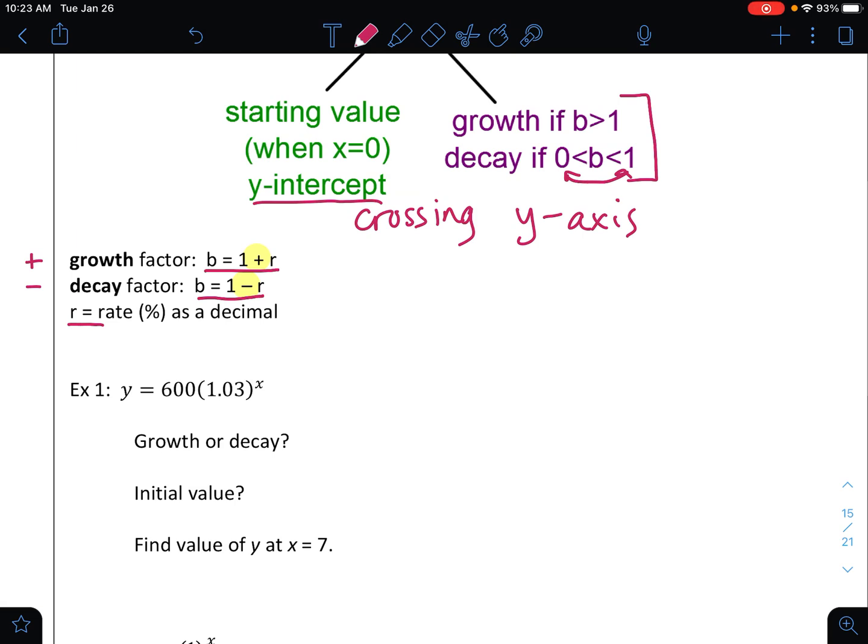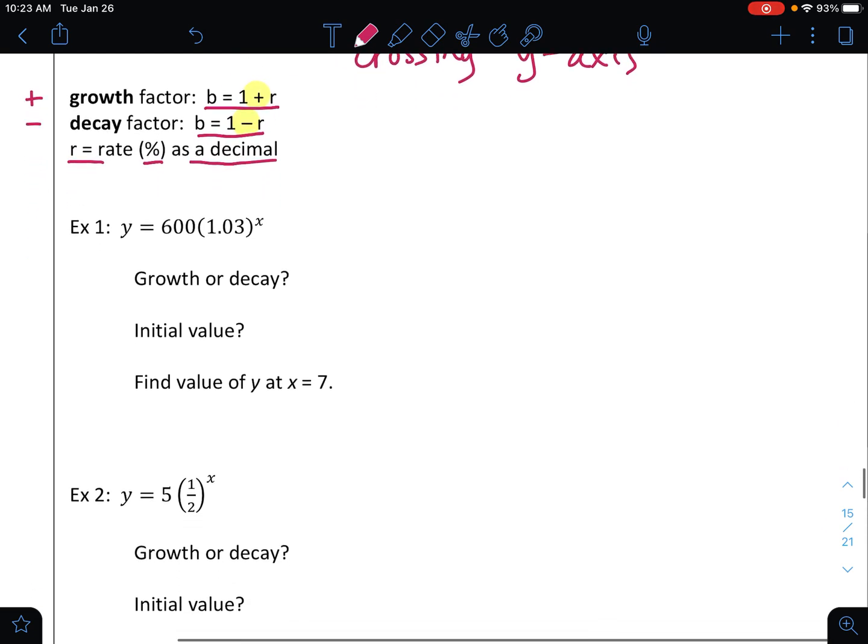Now we're going to be given a rate because we're going to be analyzing some word problems. Our rate percentage, we are going to have to write it as a decimal in order to use it. So let's look at some examples to bring this together, and I will keep referencing back to the top so that it will start to make a little bit more sense.